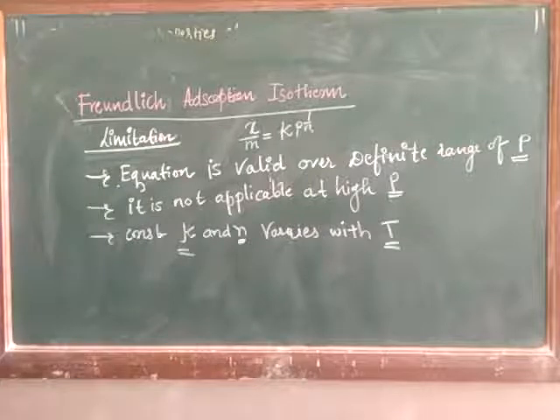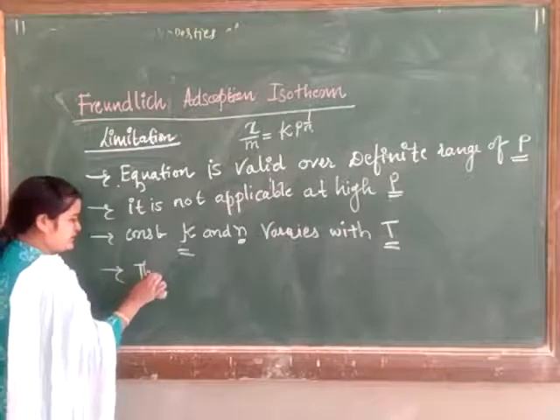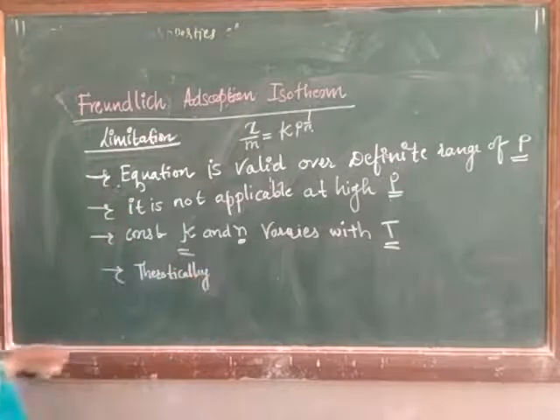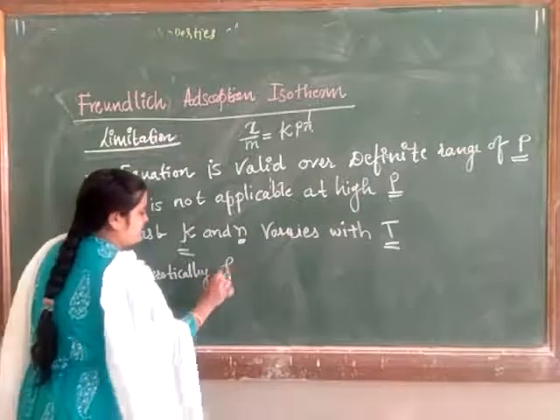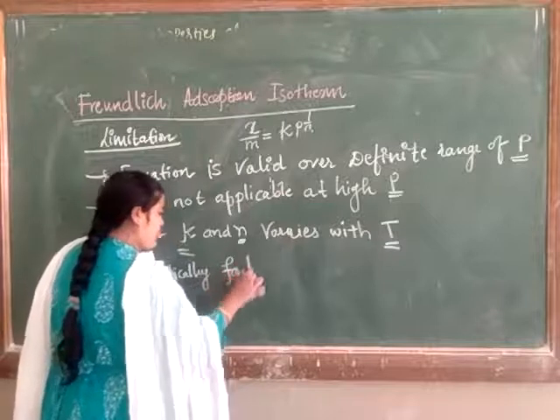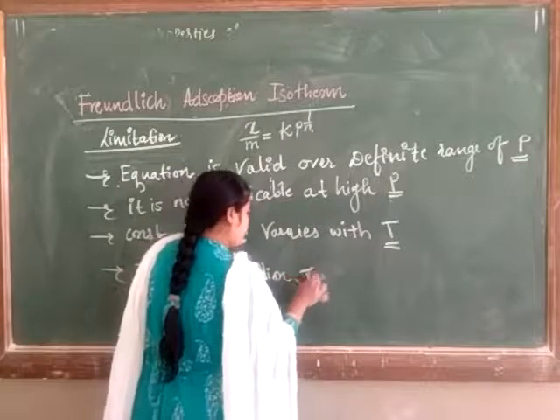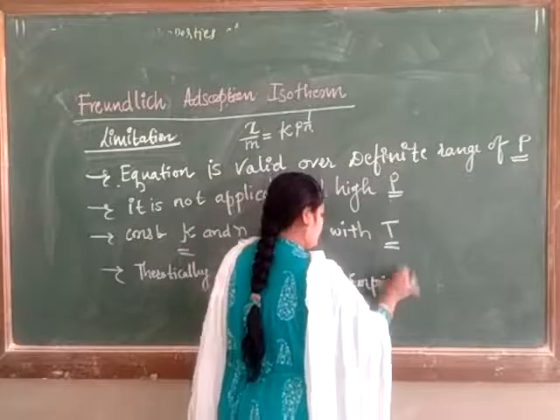Third, the equation lacks a theoretical foundation and is thus truly empirical. The equation is not practically applicable; it is purely empirical.